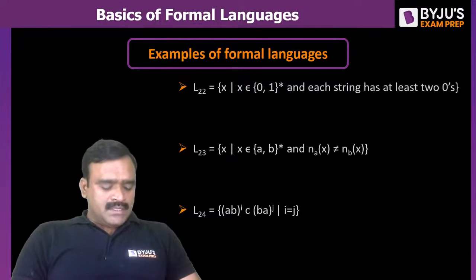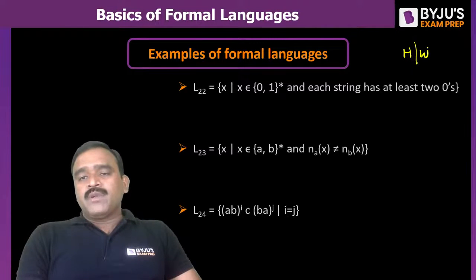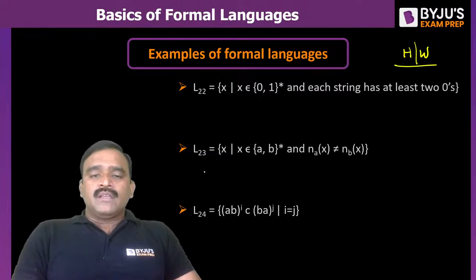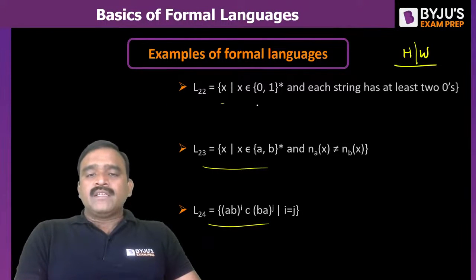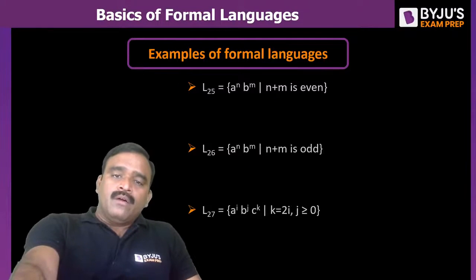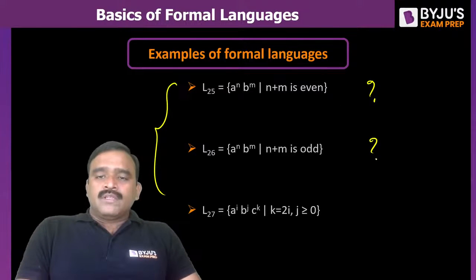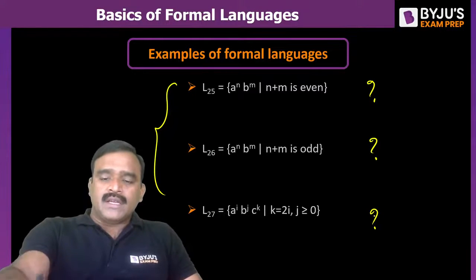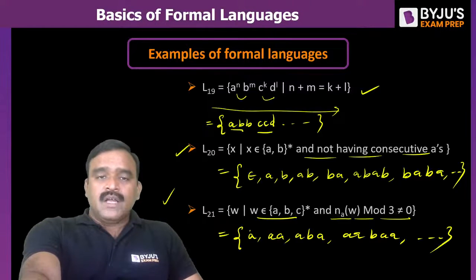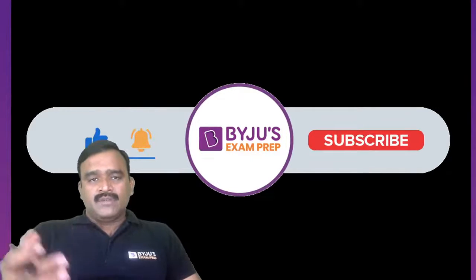Now you can take these strings also as an example and do them as homework. I will share this PDF in the Telegram group, and all of you join the Telegram group. You can explore the valid strings in these examples also: L22, 23, and 24, and these 25, 26, and also 27. At least we can practice, because I have shown you a total of 21 languages, and I'm giving you 6 languages as examples. So these 6 languages you can take as homework, as I am sharing the PDF with you.